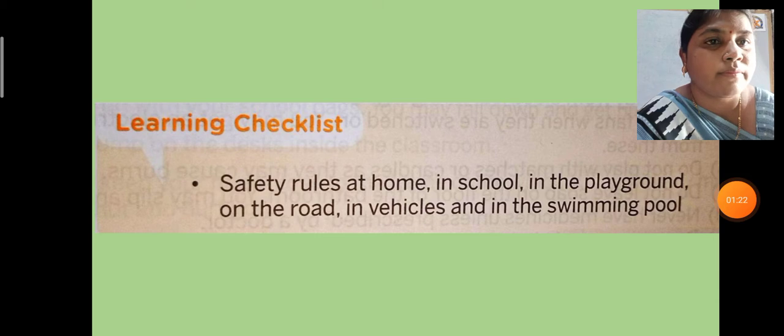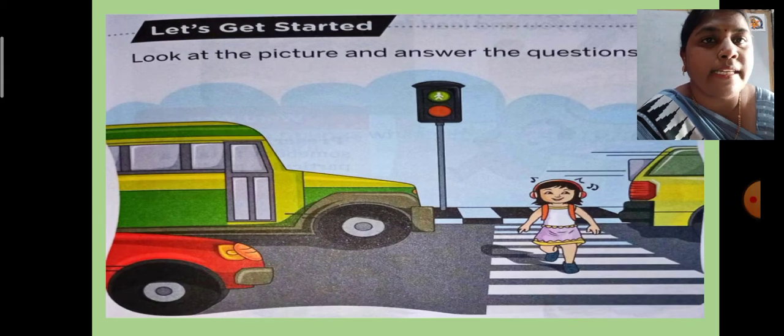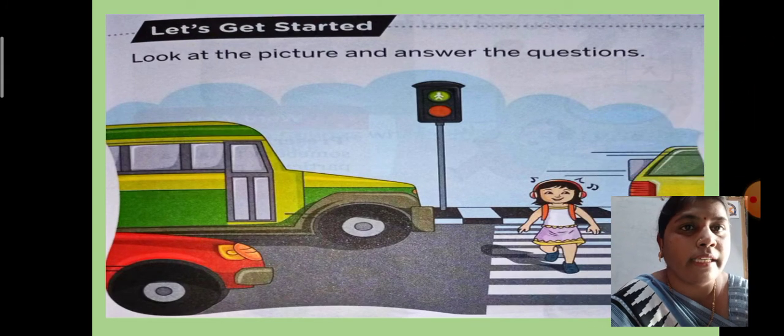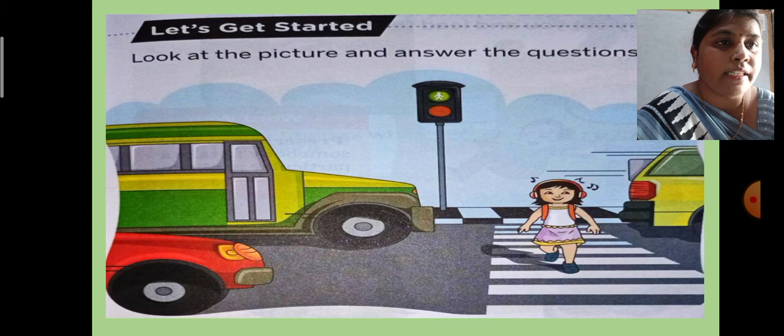So let us see the first point. It is the Let's Get Started activity. Look at the picture and answer the questions. You have to observe the picture very carefully. There is one girl, and she is crossing the road by using the zebra crossing. But she is listening to music. That is a completely wrong thing.